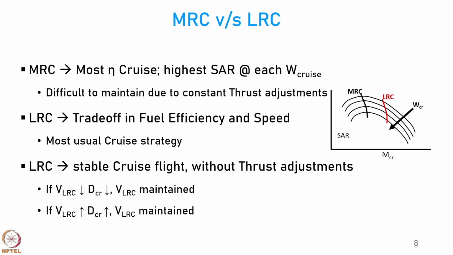So, here you do not require constant thrust adjustments and you are only having a compromise of 1%, but much better Mach number. So, you will reach the destination much faster. After all, people fly by aircraft essentially to travel faster. Okay. So, that is why LRC is the most usual cruise strategy, but there are more.